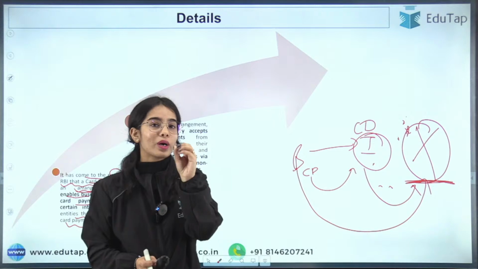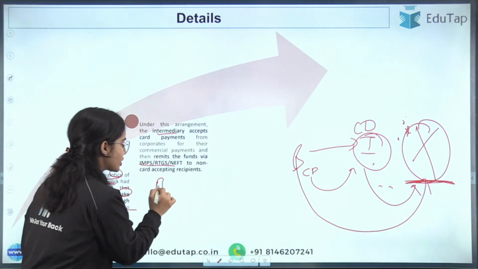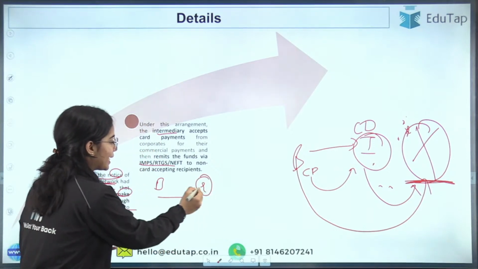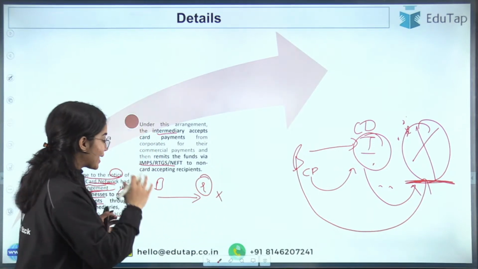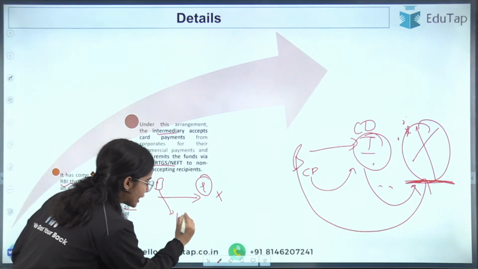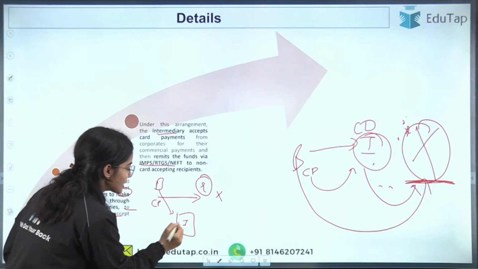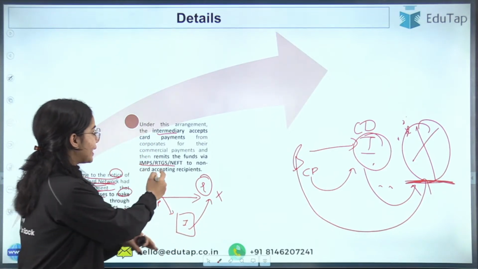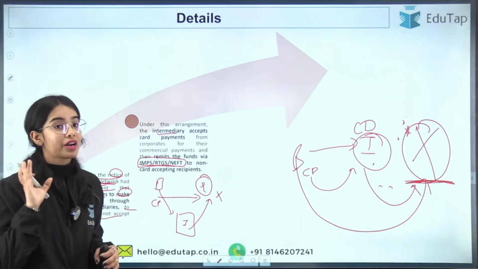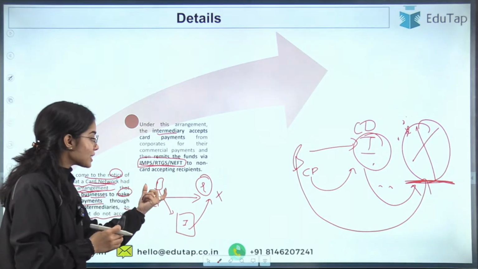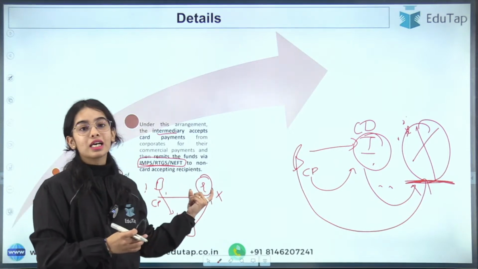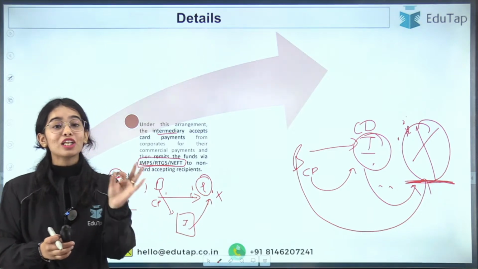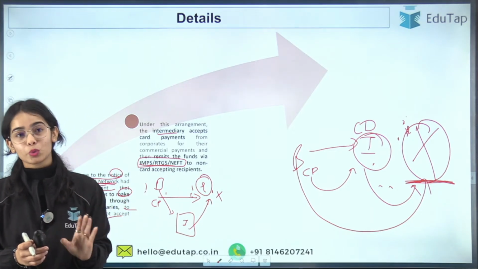So what should happen is that the business should directly send the money to the entity, but the entity is not accepting card payments. That's why the business is sending the money to an intermediary through card payments, and this intermediary then sends the money to the entity through another method of fund transfer. In this way, the business is not directly connecting with the entity that is getting the money. So here, what can happen?